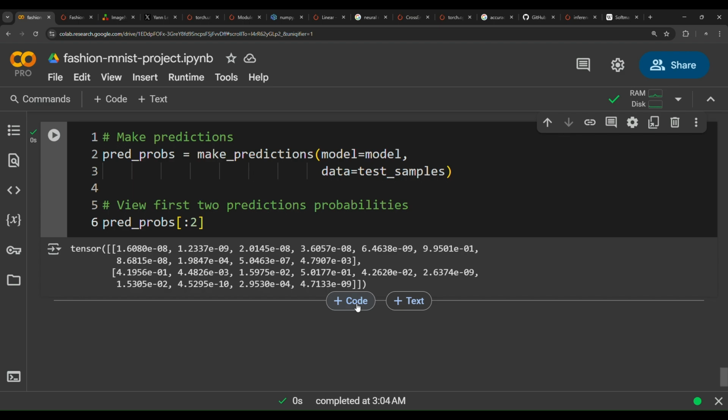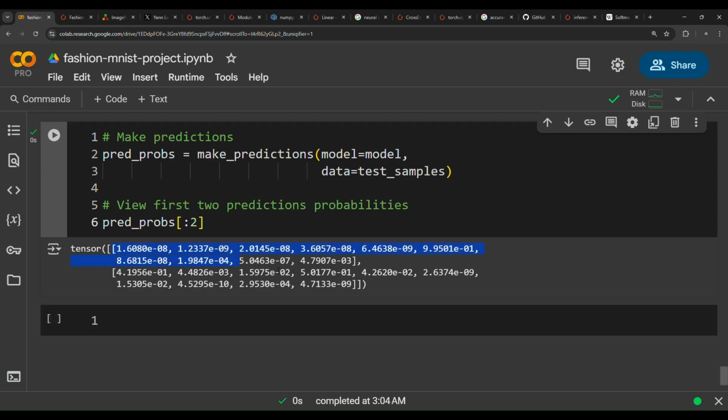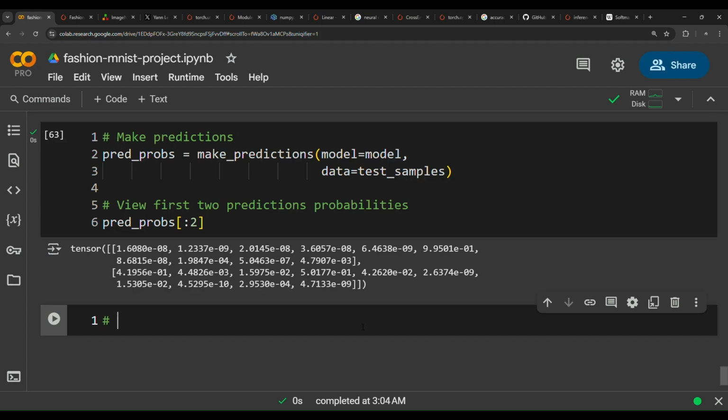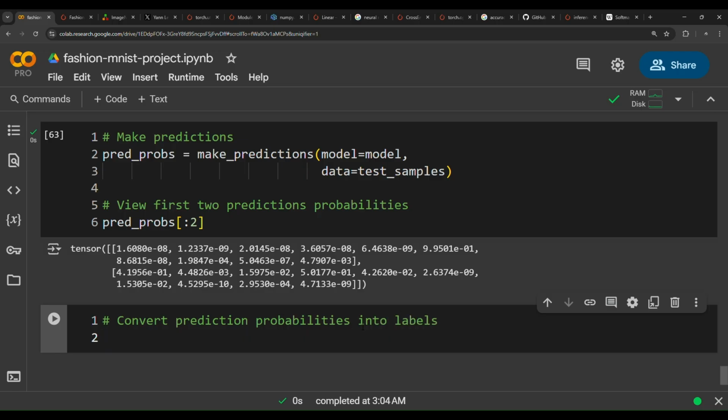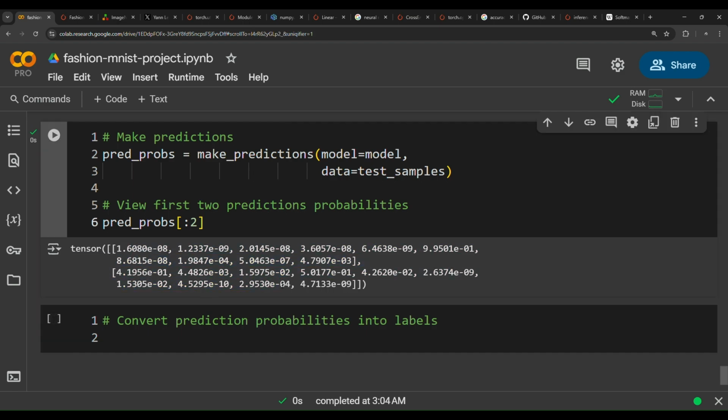If we move on to the next thing, how do we convert these probabilities into labels? Well, to convert them, we need to do the following step. Convert prediction probabilities into labels. To do so, we might pass these probabilities into the softmax, get probabilities, and then apply the argmax, or we could take the logits and pass them to the argmax function. Both ways will work.